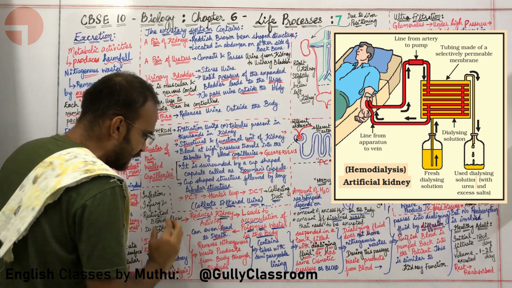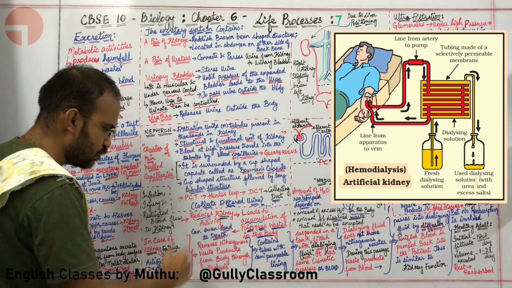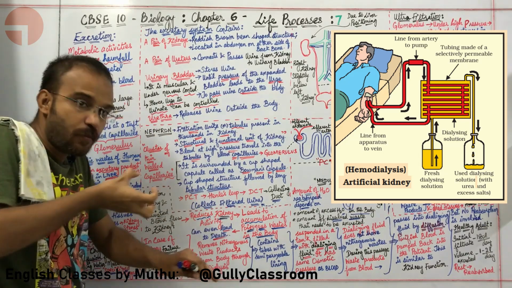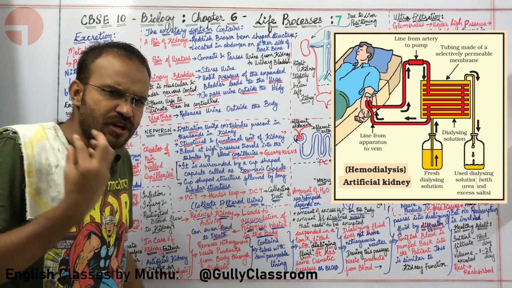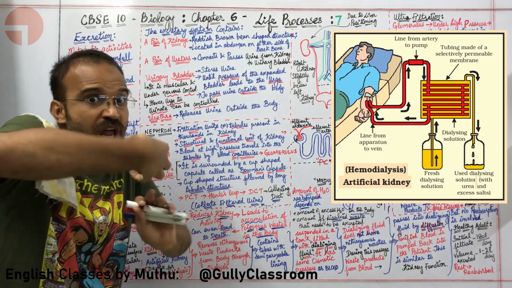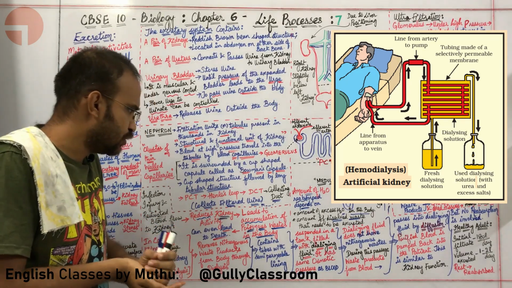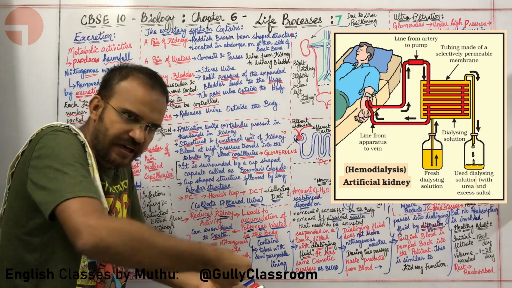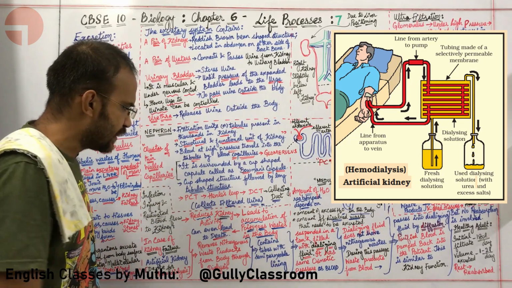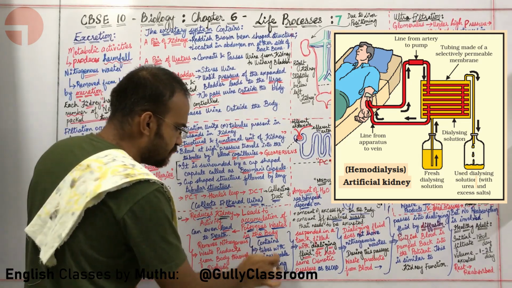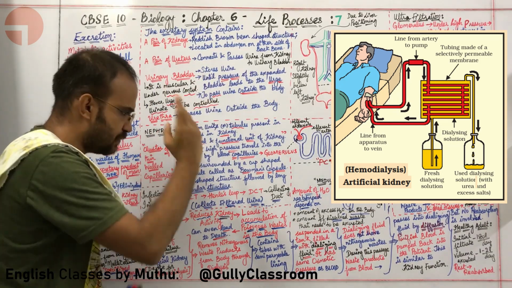Okay, now what is happening? This device, the artificial kidney, is removing waste products from the body through dialysis. Sir, give me more of an illustration on how this removal of waste products from the blood is happening. Okay, this is what you are going to do. You are going to take the blood out of your body and send it through a set of tubes. The artificial kidney contains tubes with semi-permeable lining.